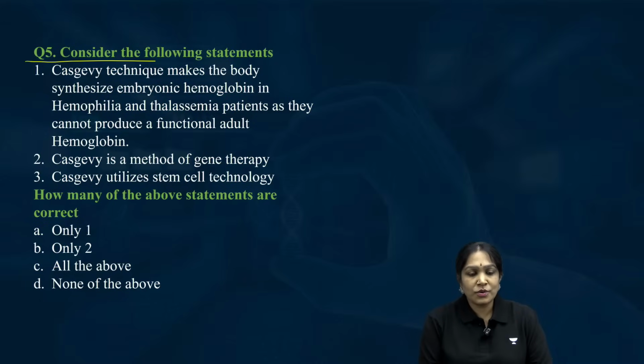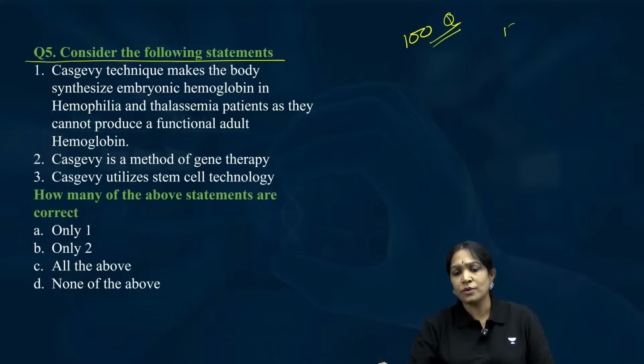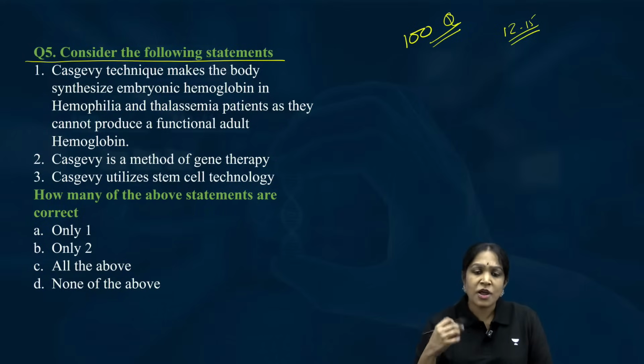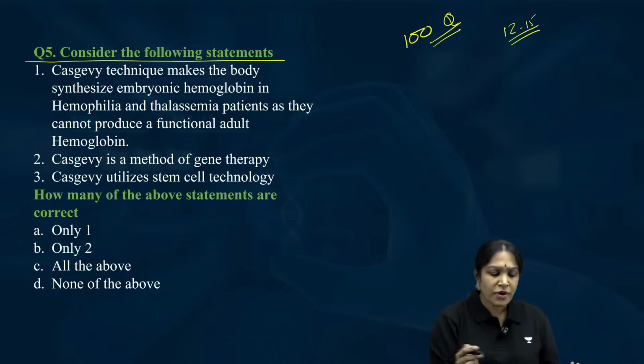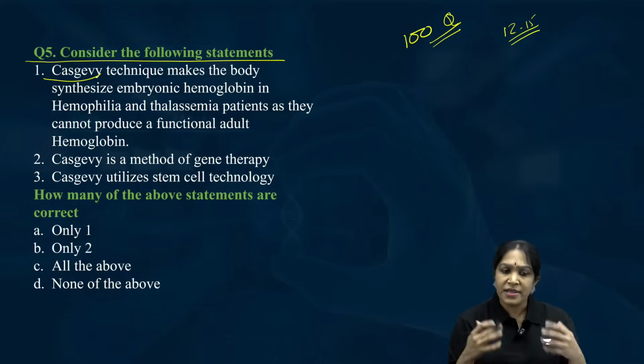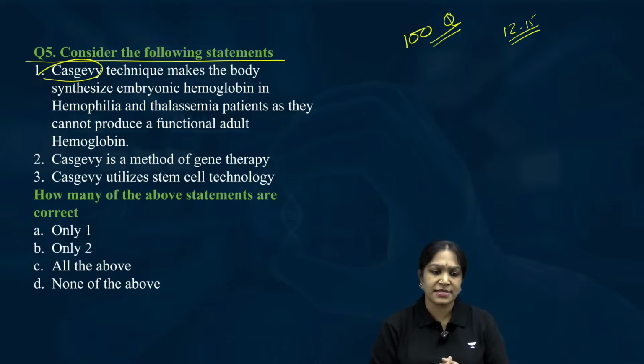If it is totally not known to you, take it as an opportunity to learn a new topic. We have approximately dealt with more than 100 questions in the complete Conquer Prelims, but you are expected to get only 12 to 15 questions. So this is just an opportunity to learn. You don't know what is CAS-JV? Simple, it's an opportunity to learn what is CAS-JV. Take it like that.